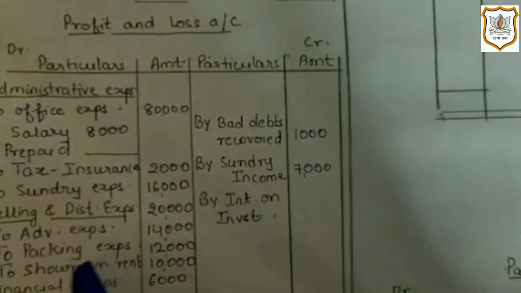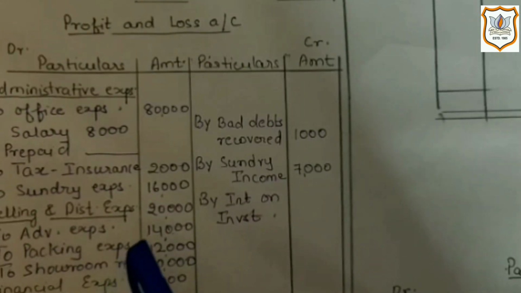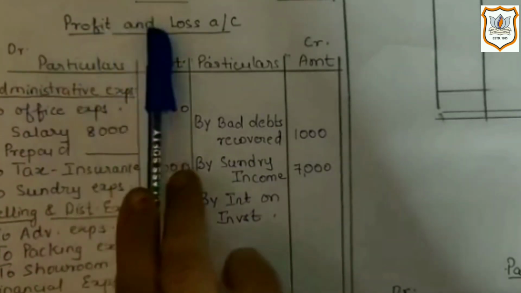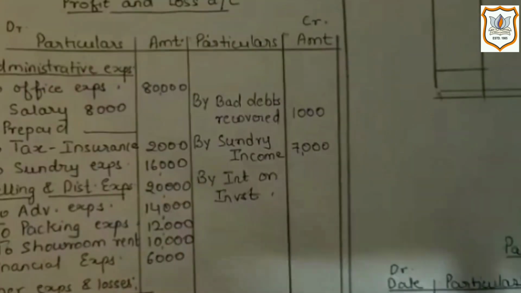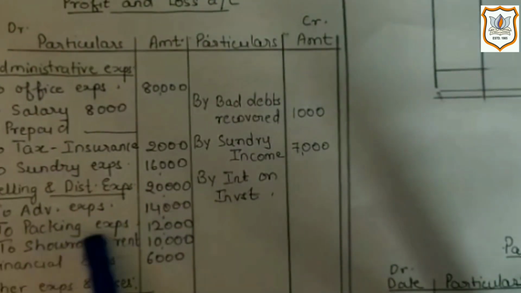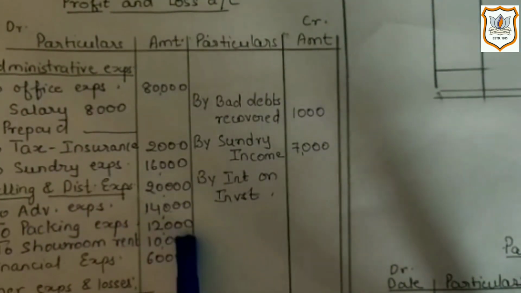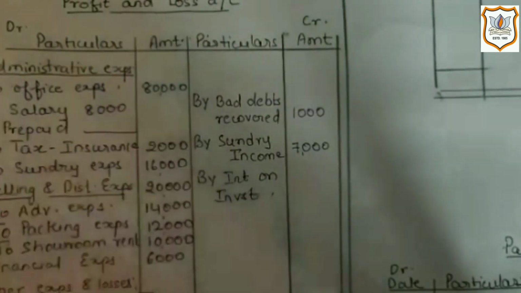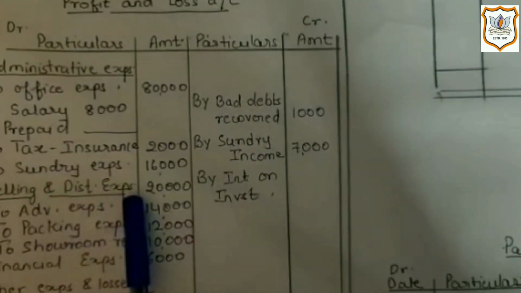Now next is showroom rent, which is 10,000, which firm is paying, and it is an indirect expense. So it will be recorded on debit side of profit and loss account. Now next is packing expense, which is 12,000. It is an indirect expense related to sales because packing is needed when goods are ready for sale. So it will be written on debit side of profit and loss account under the heading of selling and distribution expense.